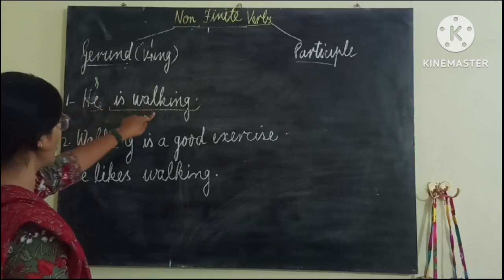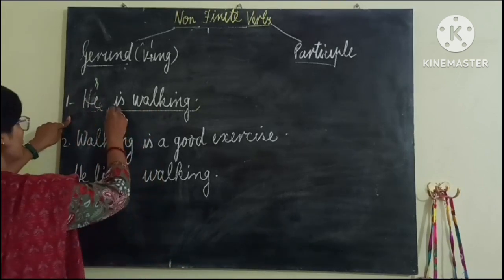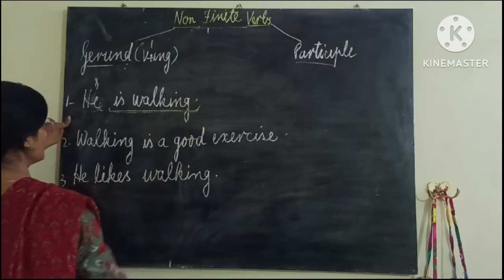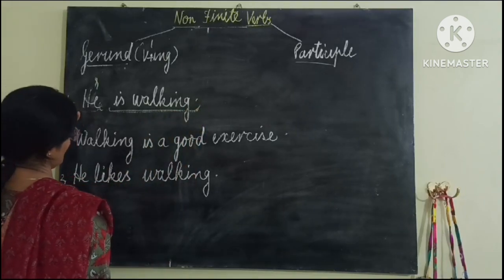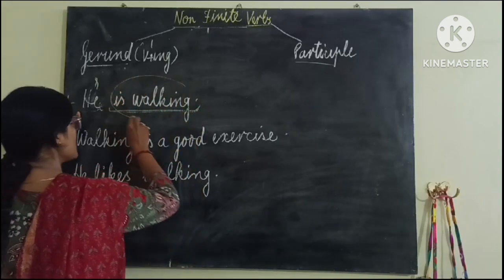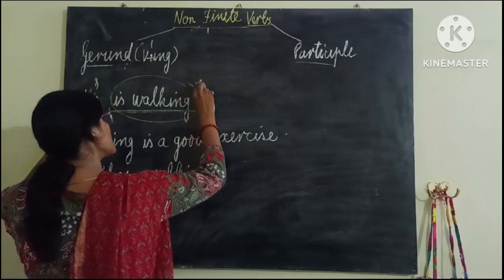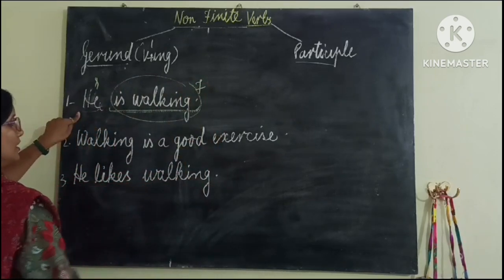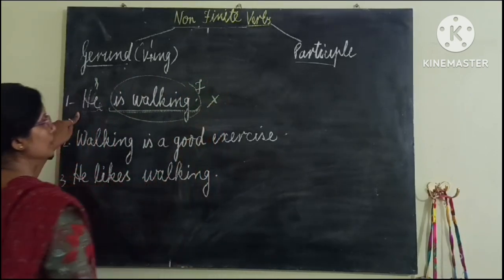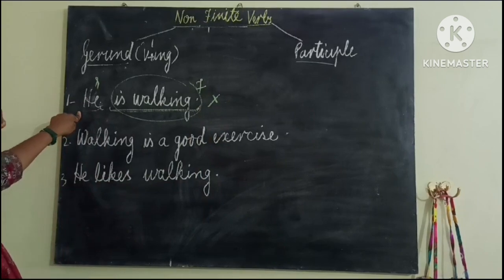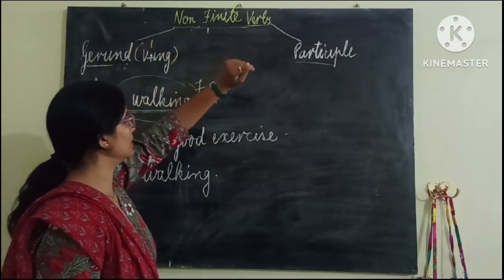Simple past, he walked. It means this is changing, as we are changing the tense and the subject also. So because this is changing, this is a finite verb. So we don't have to talk about finite verbs here, because our topic is non-finite verbs.